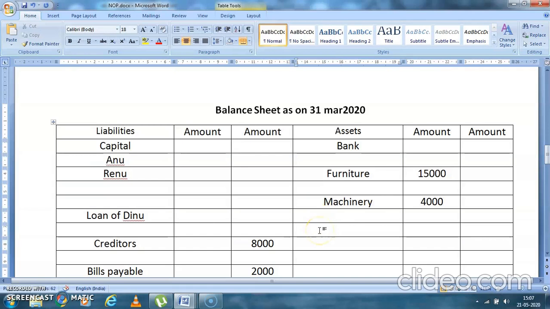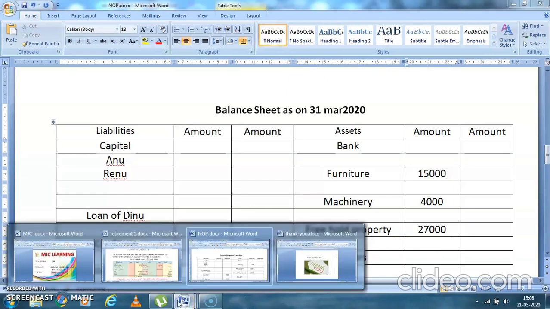And then you had freehold property. Again there is an adjustment, so in the inner column 27,000. And then you had debtors. Now let's read the adjustment and we'll do it later on.